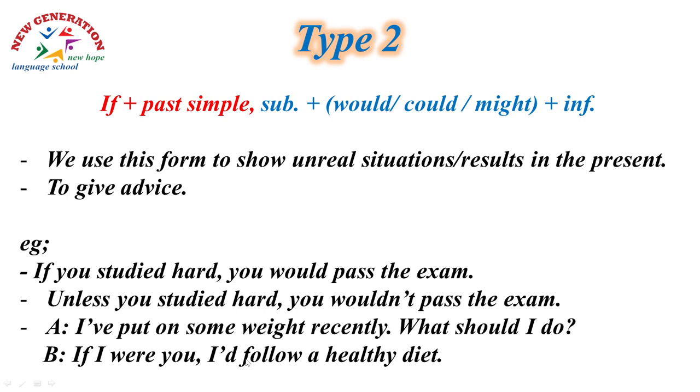So another example: Unless you studied hard, you wouldn't pass the exam. That means he already passed the exam. The second usage is to give advice: I have put on some weight recently. What should I do? Someone asks me, and I answer, if I were you, I would follow a healthy diet.